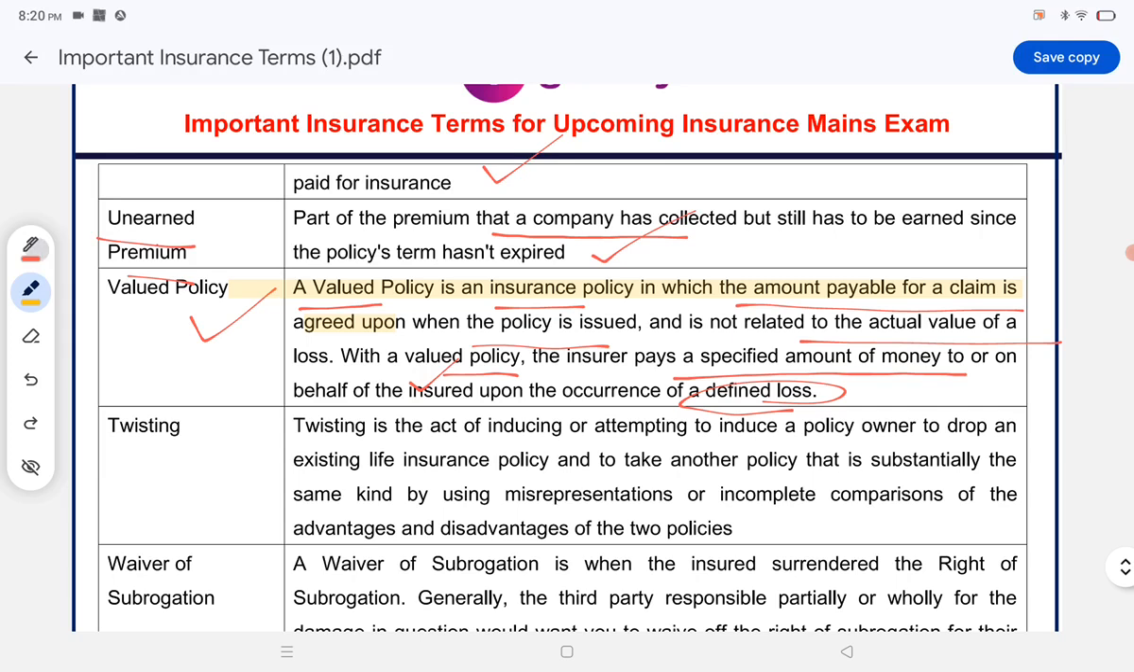That's it. Twisting. It is the act of inducing or attempting to induce a policy owner to drop an existing life insurance policy and to take another policy that is substantially the same kind by using misrepresentations or incomplete comparisons of the advantages and disadvantages of the two policies is called twisting.